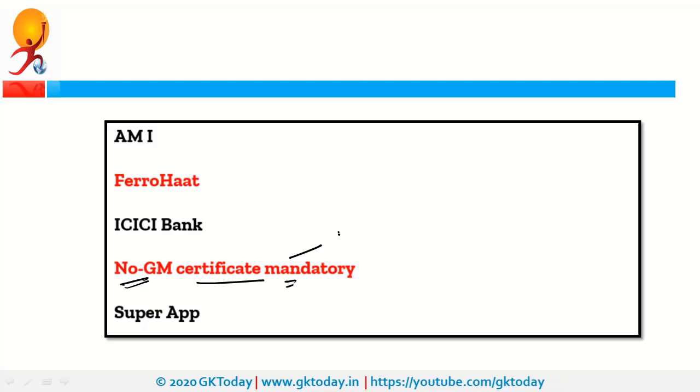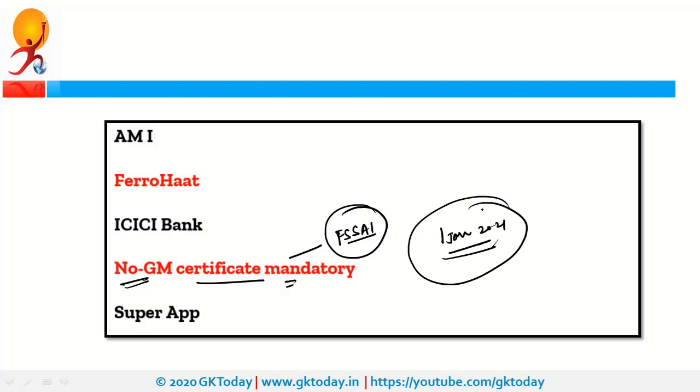Next is no GM certificate mandatory. Recently FSSAI, that is Food Safety and Standards Authority of India, has issued guidelines that from 1st of January 2021, importers of food crops need to declare that these products, which are imported from other countries, are not genetically modified. That means you need to have a no GM certificate for these imported food crops. So what is the intention behind it? The intention is to ensure that only non-GM, that is non-genetically modified, food crops are imported in our country. FSSAI is under the Ministry of Health and Family Welfare.